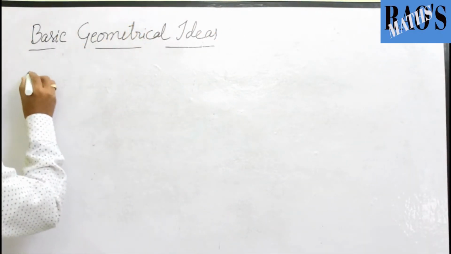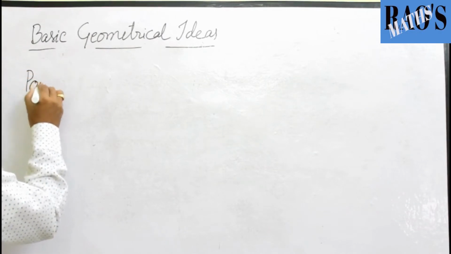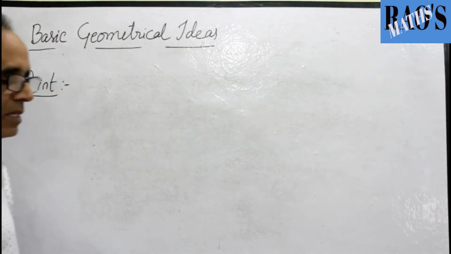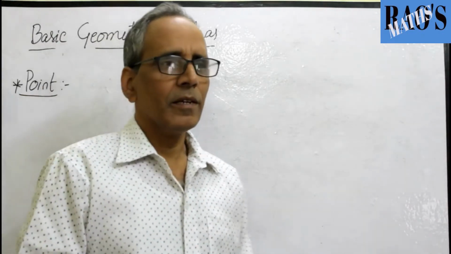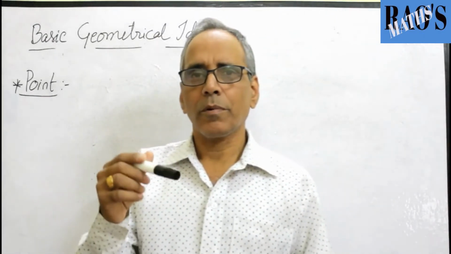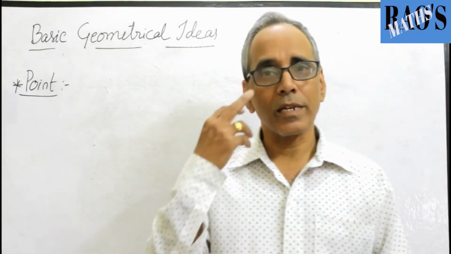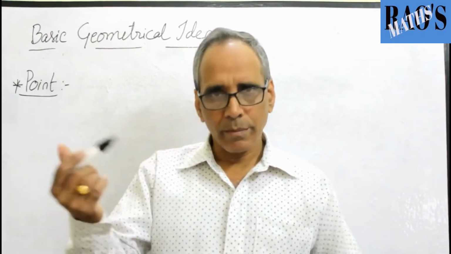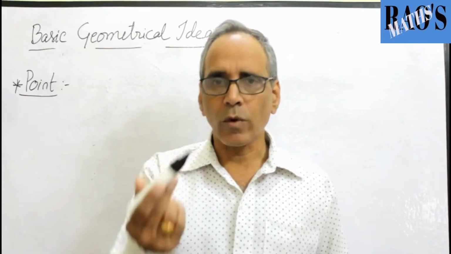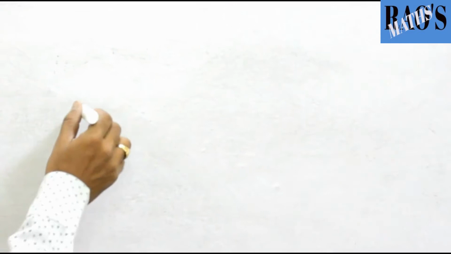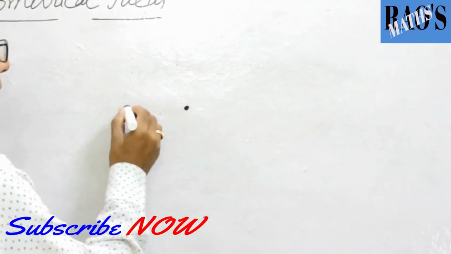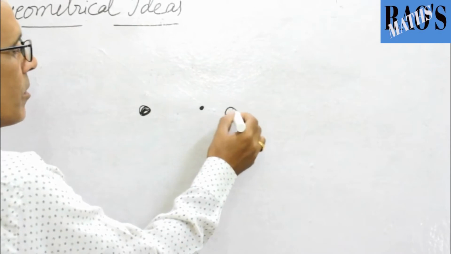A point. The first concept here is the point. In general, most of the students say it is a place occupied by the tip of the pencil. The tip of the pencil has no meaning actually, though of course it gives the idea about the point. So a well sharpened pencil, suppose my marker also, if it is well pointed, a new one, and I place this on this whiteboard, just tap it, that is called a point.